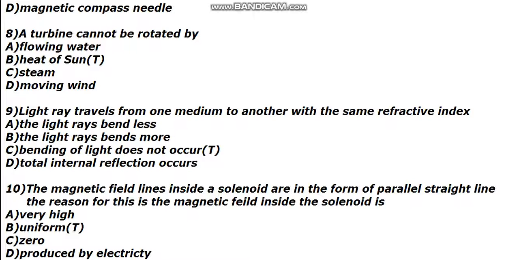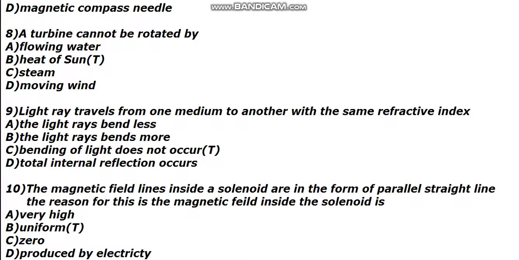And steam is a source of energy through which a turbine can be rotated. And moving wind, obviously. The correct answer is B, heat of sun, the second one.